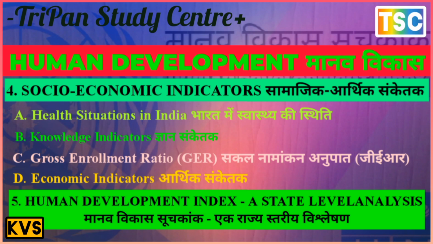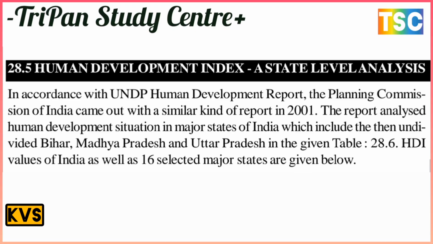There is the most important topic here, Human Development Index or state level analysis. In accordance with the UNDP Human Development Report, the Planning Commission of India came out with a similar kind of report in 2001. The report analyzed the human development situation of major states of India, which include the undivided Bihar, Madhya Pradesh, and Uttar Pradesh in this given table. The Human Development Index value of India as well as 16 selected major states are given below.